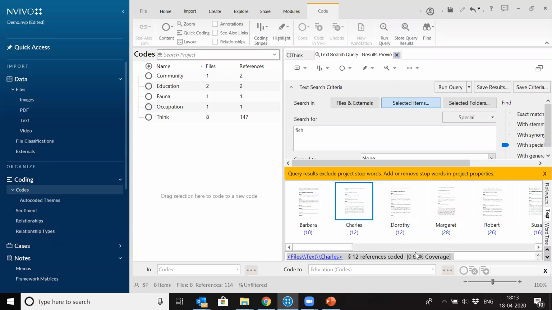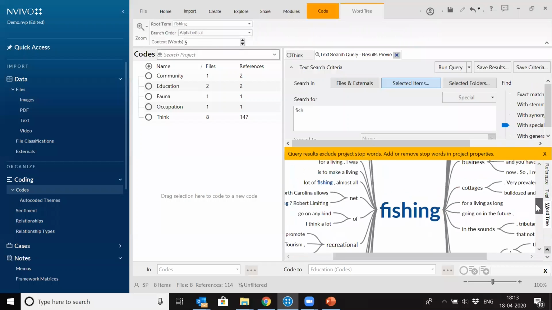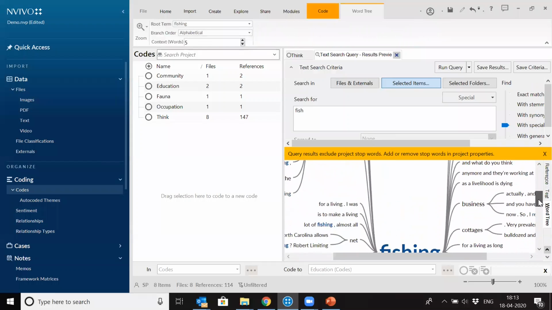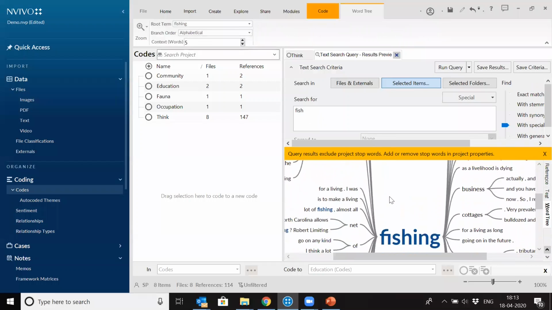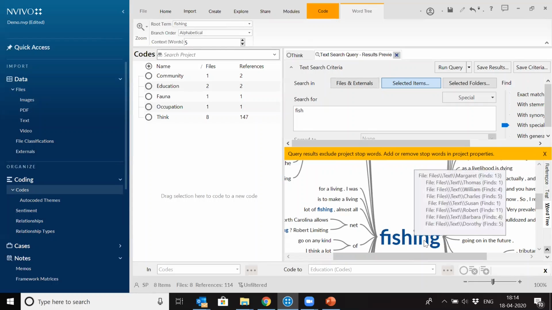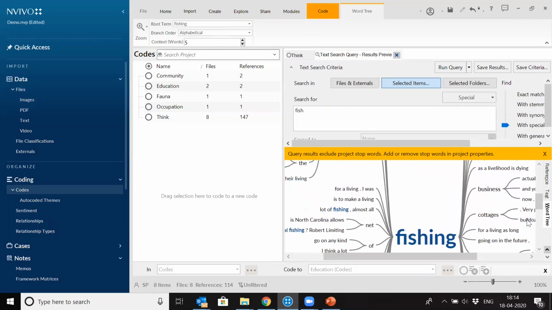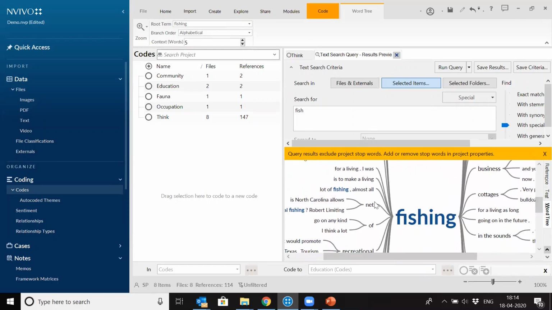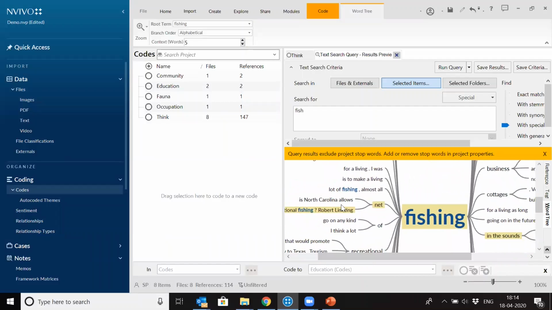And then there's a word tree option. So this is a tree where it shows, see, we have looked for the word fish, but the most common form of word fish is fishing in our data. So that's why it's keeping the word fishing. And in this word tree, it's showing 10 words, 5 words which are coming before fishing and 5 words which are coming after fishing. So let's say I select this thing. So recreational fishing, Robert limiting net fishing. So this is the whole sentence.